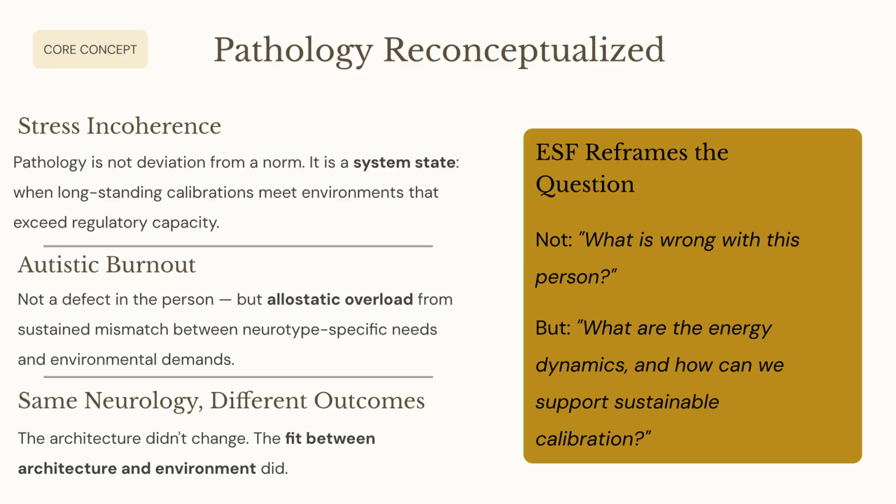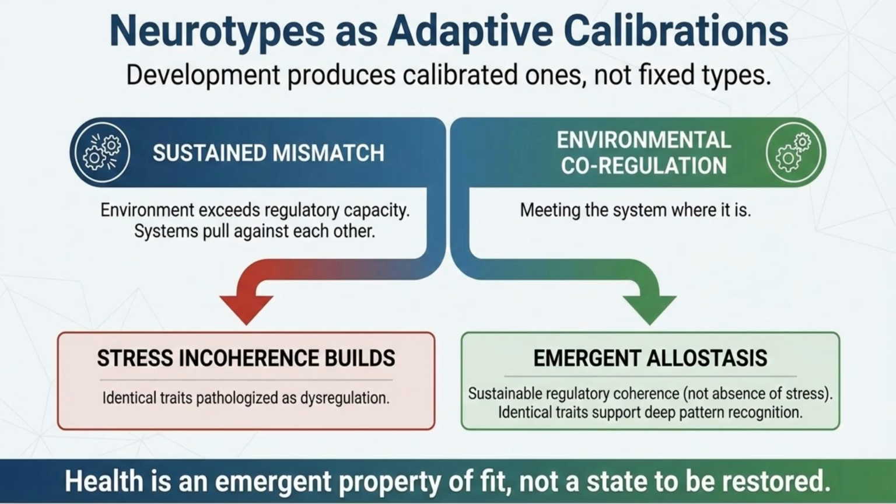The ESF shifts the question from "what is wrong with this person?" to "how can we support sustainable calibration?" Development produces calibrated, not fixed, types. The same neurotype leads to different outcomes based on the environment. Health in this framework is an emergent property of fit, specifically sustainable regulatory coherence or allostasis.